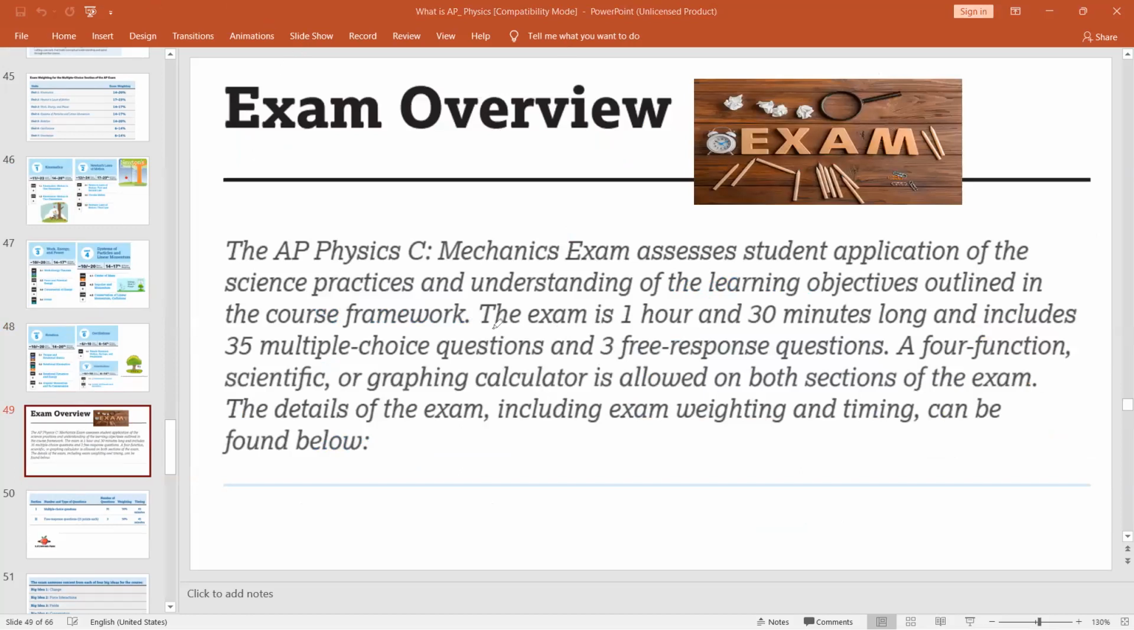So AP Physics 1 is a 1 hour 30 minutes long exam. Remember, it is a 1 hour 30 minutes long exam. It includes 35 multiple choice questions and 3 free response questions. A 4-function calculator is allowed in both sections of the exam. The exam details we'll discuss in the next slide.